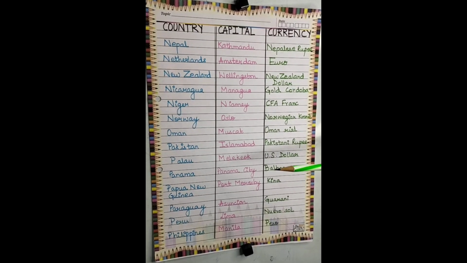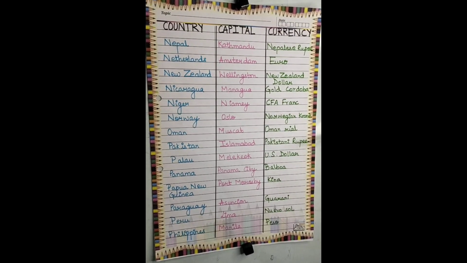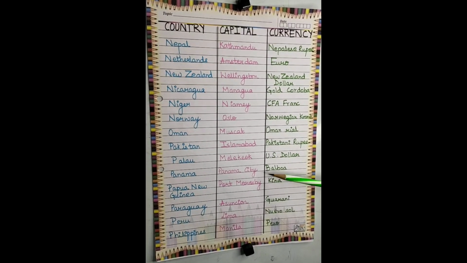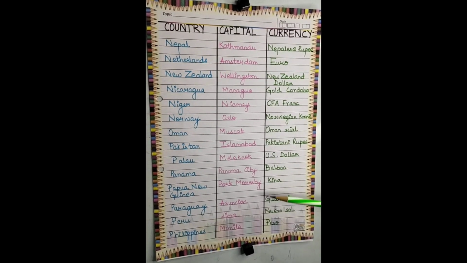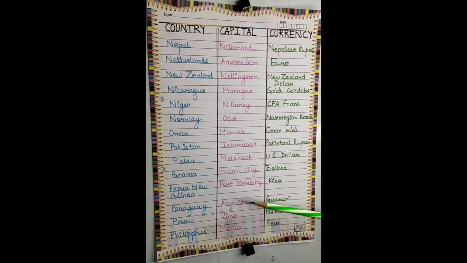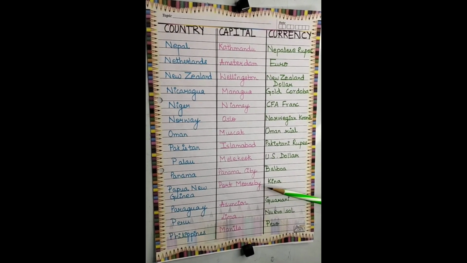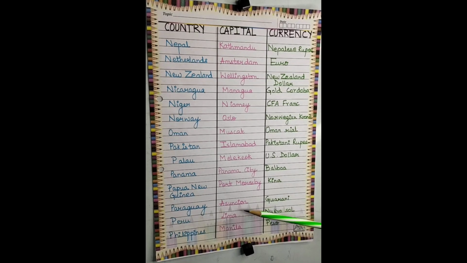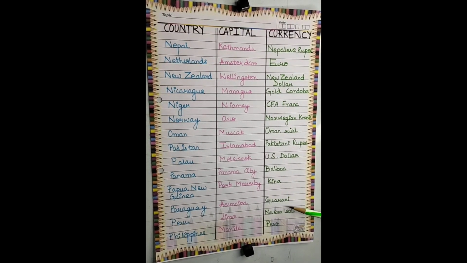Next is Palau. The capital is Melekeok and the currency is US dollar. Next is Panama. The capital is Panama City. The currency is Balboa. Next is Papua New Guinea. The capital is Port Moresby. The currency is Kina. Next is Paraguay. The capital is Asuncion and the currency is Guarani.